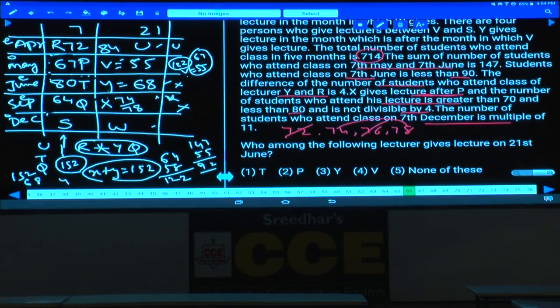And 7th December is a multiple of 11, so it must be 5 into 11, 6 into 11, 7 into 11, 8 into 11, 9 into 11. Out of which December must be an odd number, so odd multiples of 11: either 55, 77, 99. Out of which 55 is the value assigned to V. Hence it must be 77 or 99. Clear now?